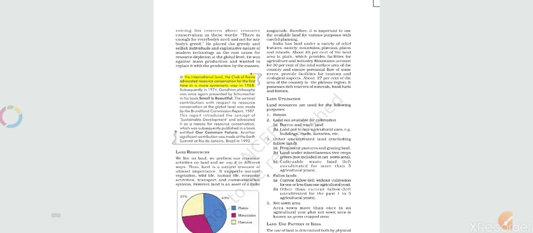So we are discussing the history of resource management. This was the first time any society was conveying a message for the purpose of resource management. And when did it happen? That is 1968.